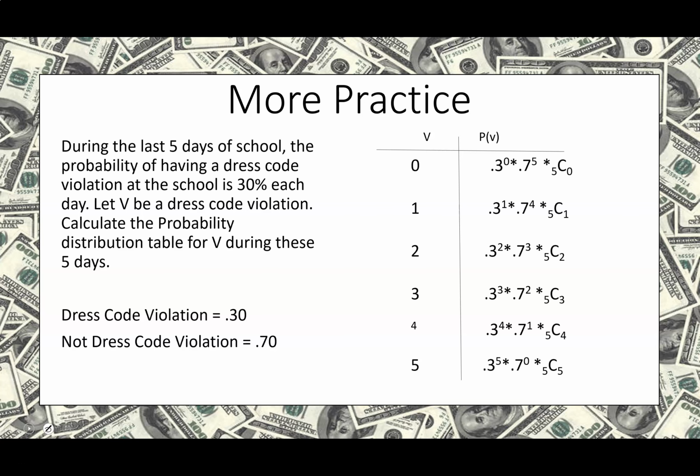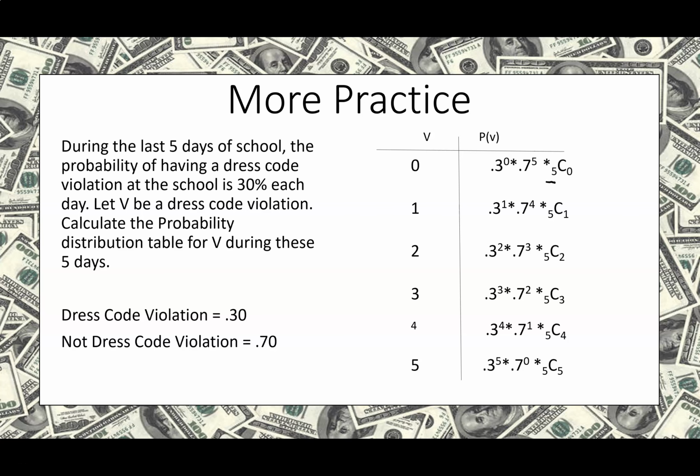Okay, I'm back here. You should have 0 through 5 here because we're talking about the last 5 days of school. And we are talking about a violation. So remember, a dress code violation is 0.3, which is why I've got 0.3 running all the way down here. And then these numbers 0, 1, 2, 3, 4, 5 match these. And then after doing my dress code violation, I have to write my non-violations. There they are. And just keep in mind that these numbers should add up to 5 because we're talking about 5 days. And then the last thing that you need to do is check that your combinations are okay.